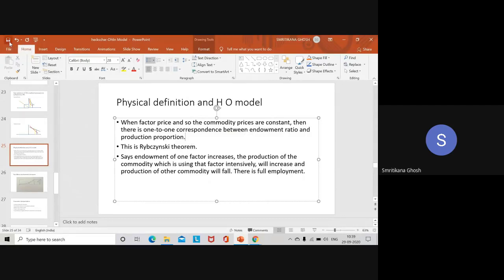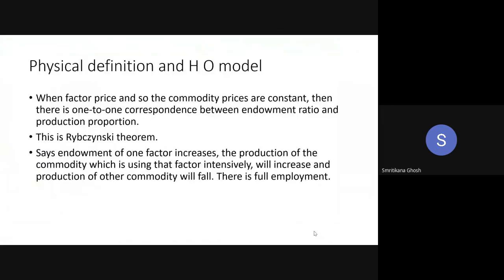That means if you have more labor, you are going to produce more of X, which is labor intensive. The thing is the same, only this is in terms of the physical definition, or the amount of labor and capital available in the country. So this is your Rybczynski theorem.